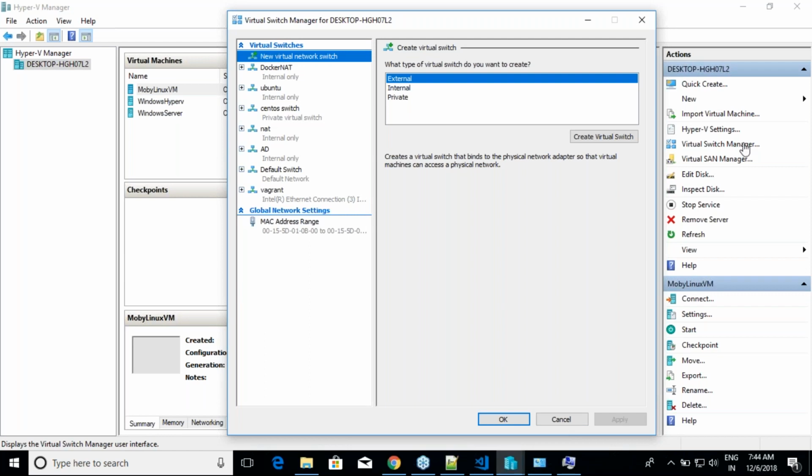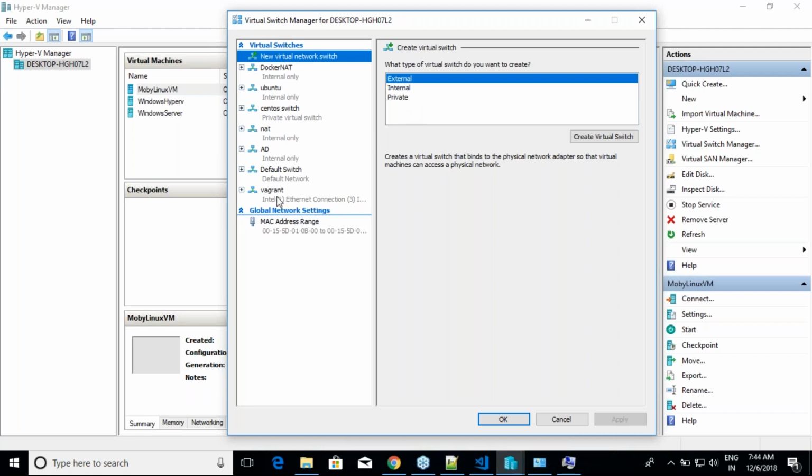You have three configurations over here: external, internal, and private. External means you will be getting the same network as what your laptop gets. For example, your laptop is connected to some Wi-Fi router, so what you're telling is, I want to create my virtual machine as if it is on the same network as your Wi-Fi router. That's external. Internal is a connection between your laptop and your virtual machines, not for outside. And the third option is private, which means no connection, only the virtual machine will be created. You will definitely not use private. You have to go with either internal or external.